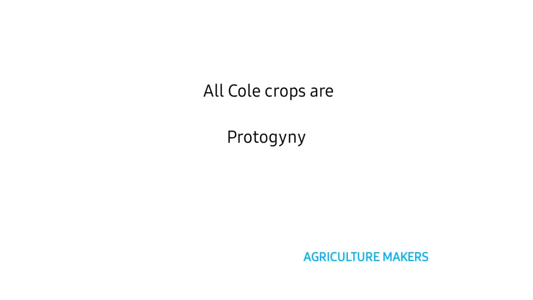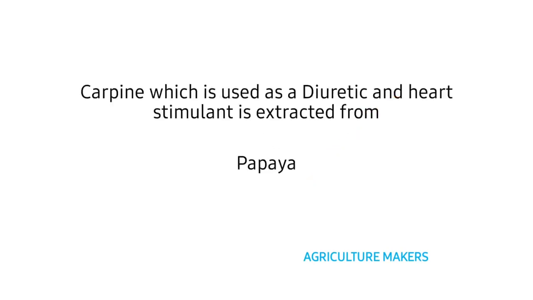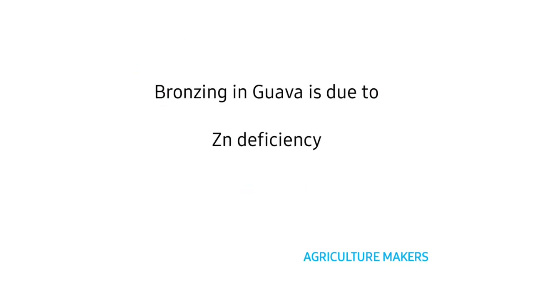All the cole crops are protogynous in nature. Protogynous refers to maturation of the stigma before the stamen. Carpaine, which is used as a diuretic and heart stimulant, is extracted from papaya, that is Carica papaya. Bronzing in guava is due to zinc deficiency. Never forget this, bronzing is due to zinc deficiency.